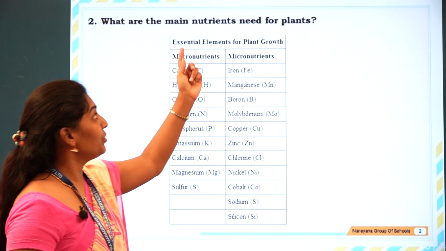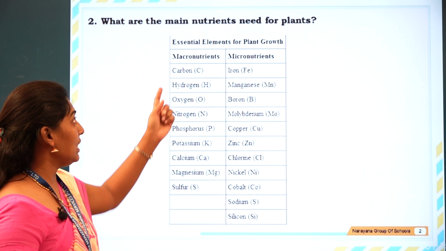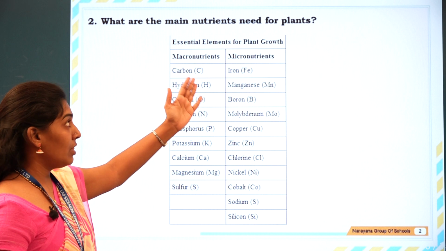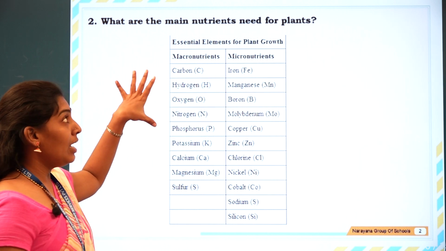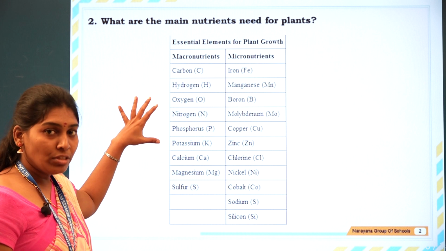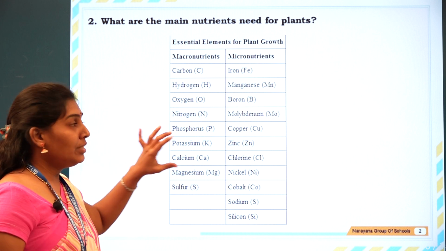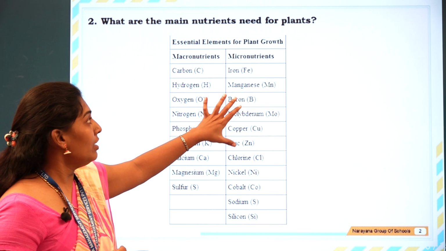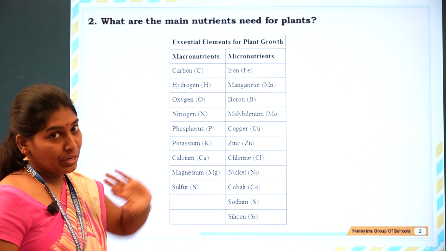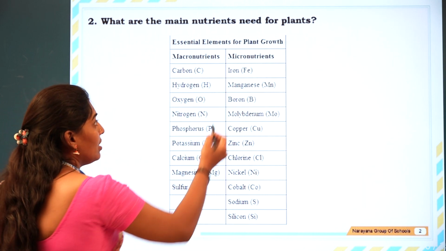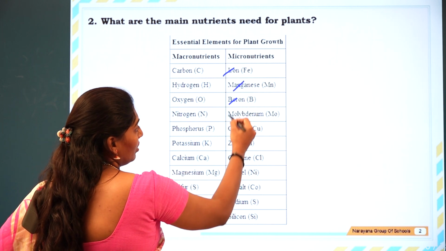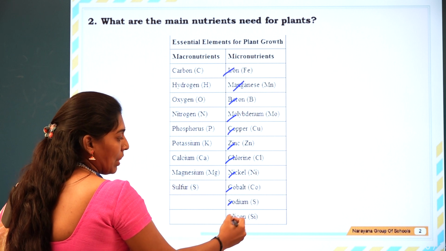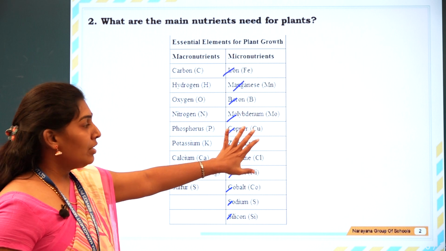What are the main nutrients for the plants? Here you can see the essential elements for plant growth, macronutrients and micronutrients. Those required in larger quantities, larger amounts, are called macronutrients, and those required in very small amounts are called micronutrients. Micronutrients you can see here: iron, manganese, boron, molybdenum, copper, zinc, chlorine, nickel, cobalt, sodium, silicon. All these are regarding the first question.